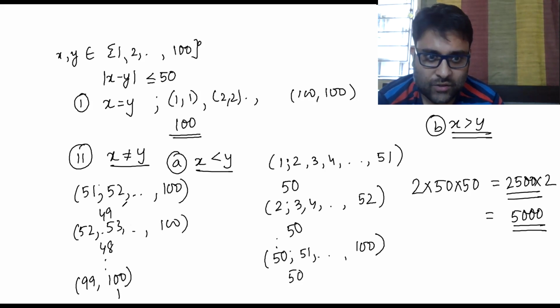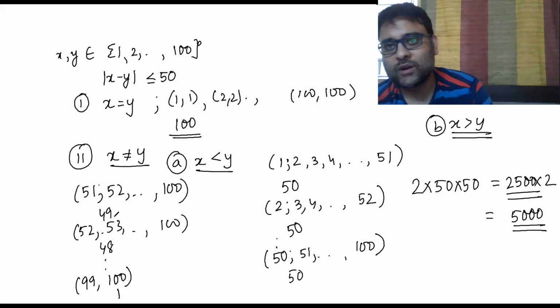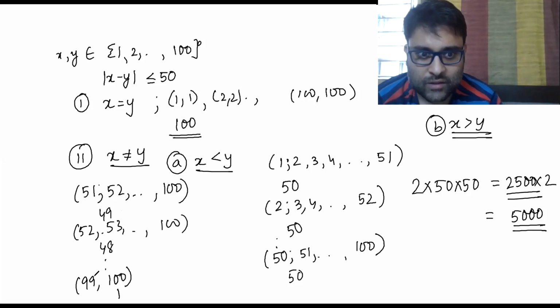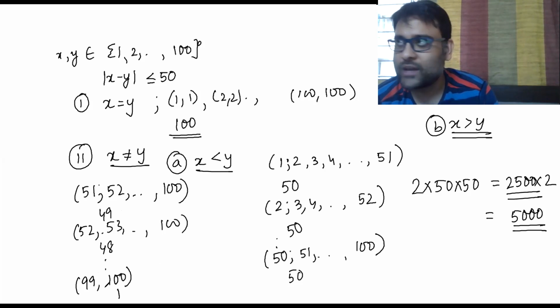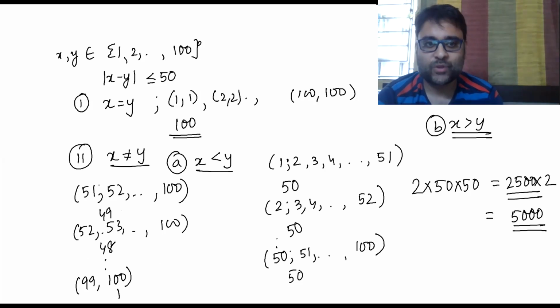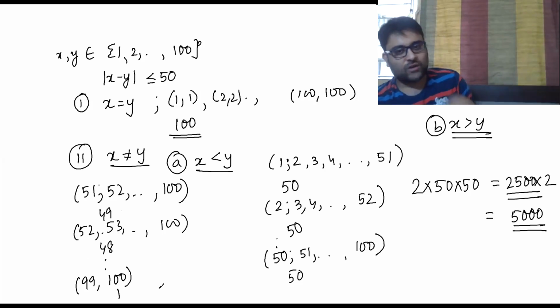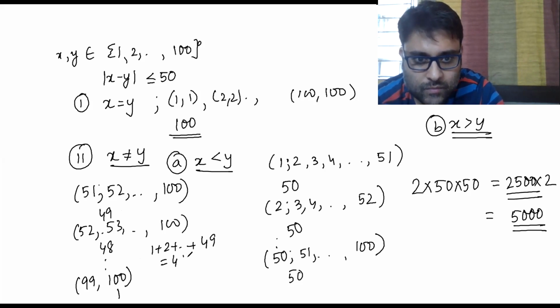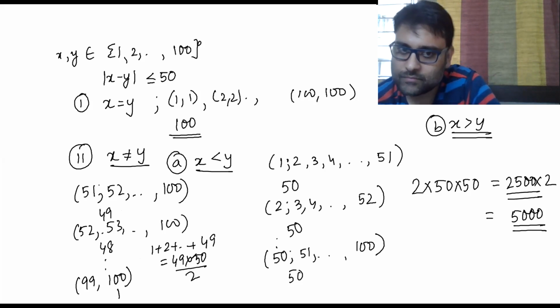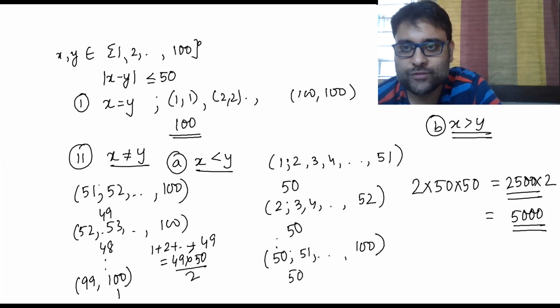So 1 plus up to 49. If the first number is 99, 1 case; first number is 98, 2 cases; first number is 97, 3 cases, and so on. So how many cases will there be? 49 into 50 by 2.